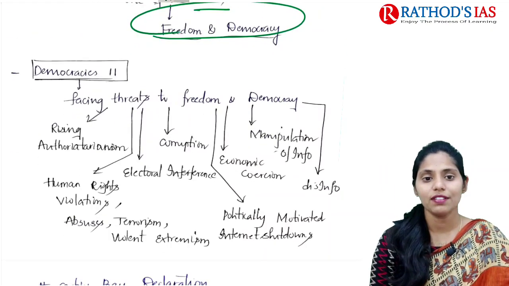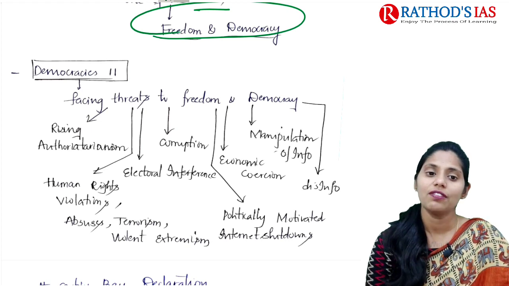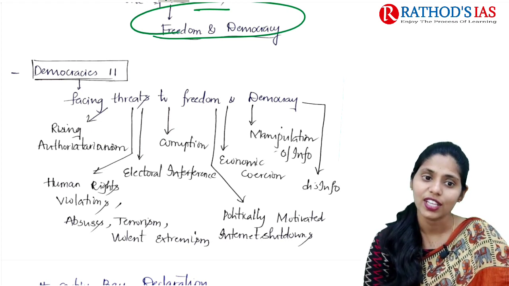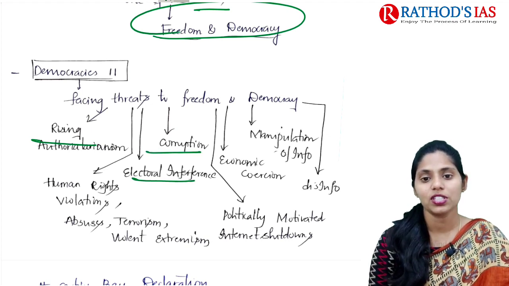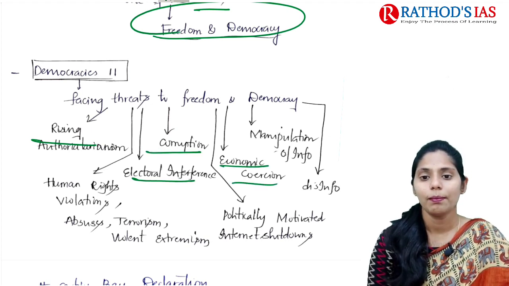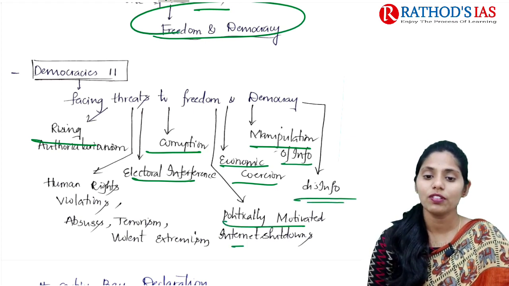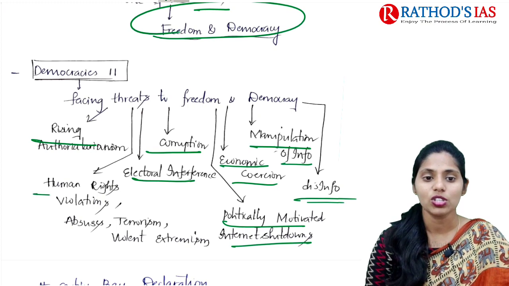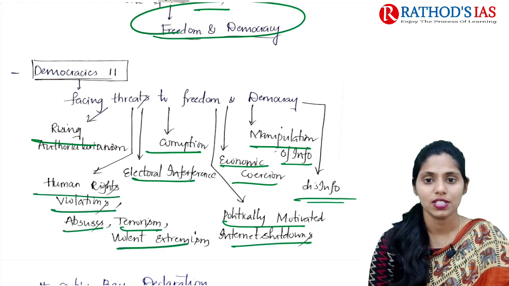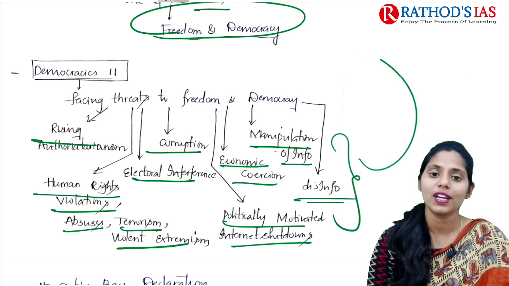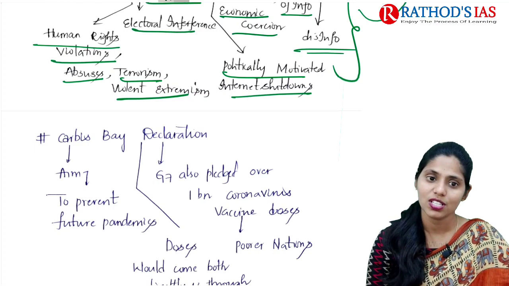Democracies 11 are facing threats regarding freedom and democracy from different areas, like rising authoritarianism and electoral interference, corruption, economic coercion, manipulation of information and disinformation, politically motivated internet shutdowns, human rights violations and abuses, terrorism, and violent extremism. So these are some important concerns facing freedom and democracy at the level of these democracies.